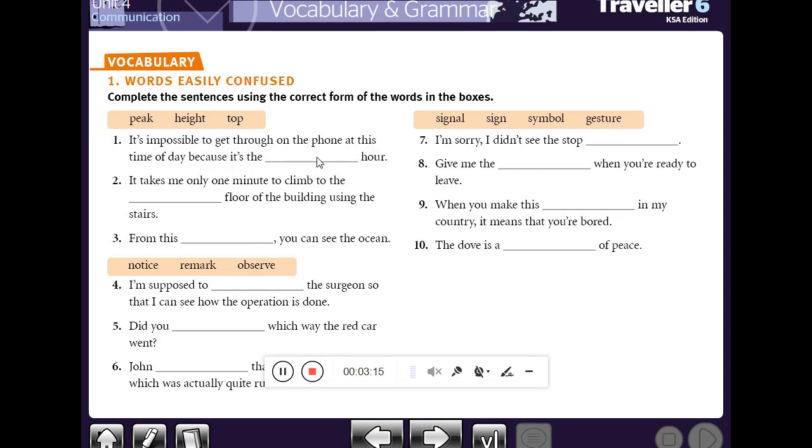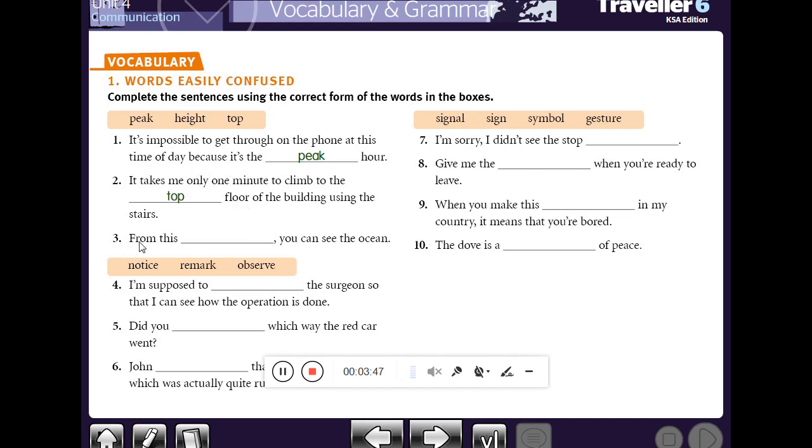Here, the best answer will be the word peak. Okay? It's the peak hour, as we mean ساعة الذروة. Let's move to number 2. It takes me only 1 minute to climb to the space floor of the building using the stairs. Here, the best answer will be top floor.